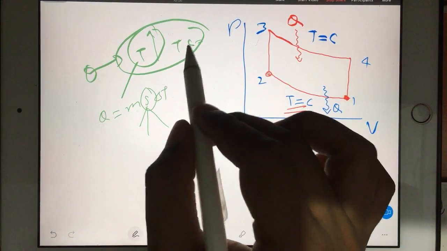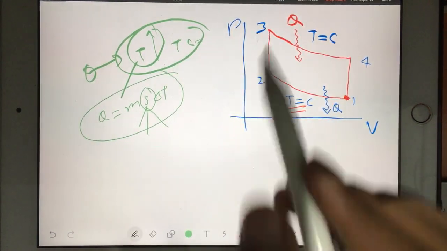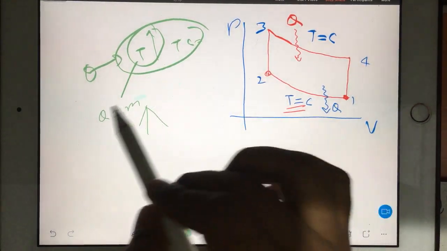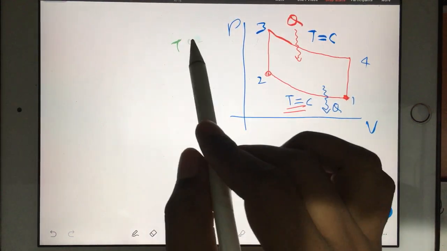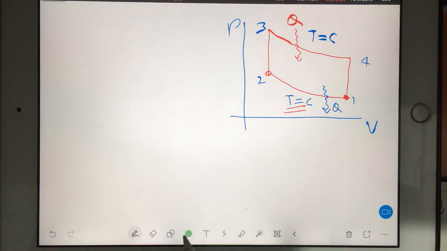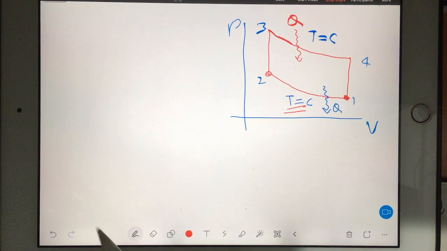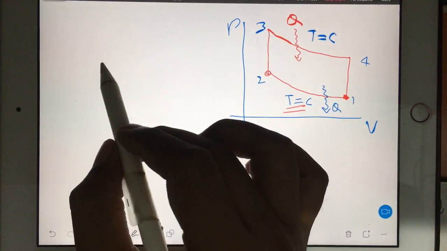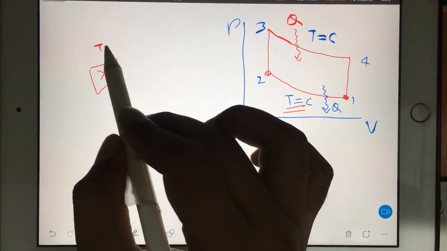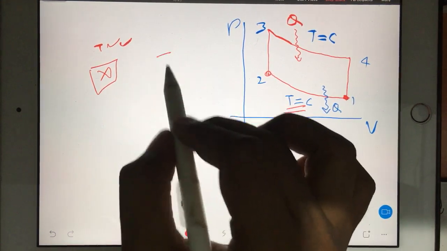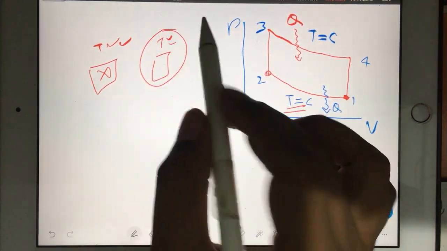But if you are talking about temperature constant, then it means definitely that heat is doing something else. It means that heat is useful to change the phase. So if the phase is not changing, then temperature will change. If temperature is not changing, then phase will change.